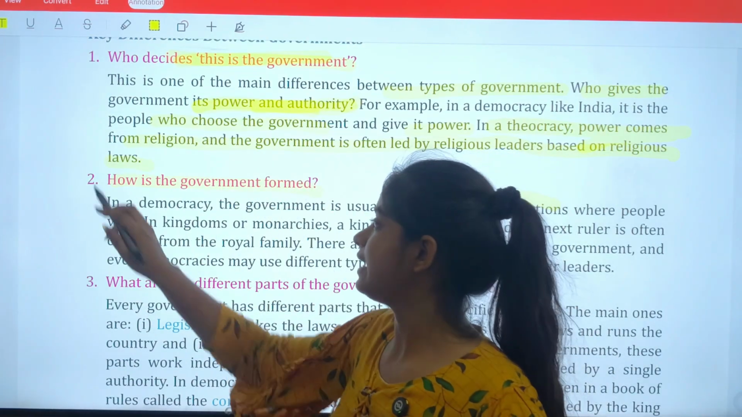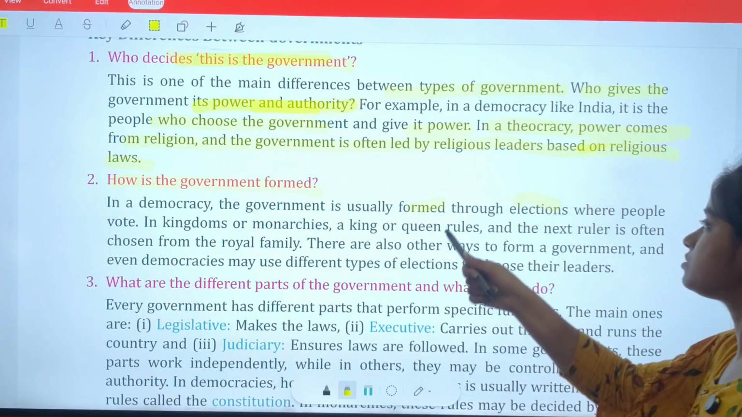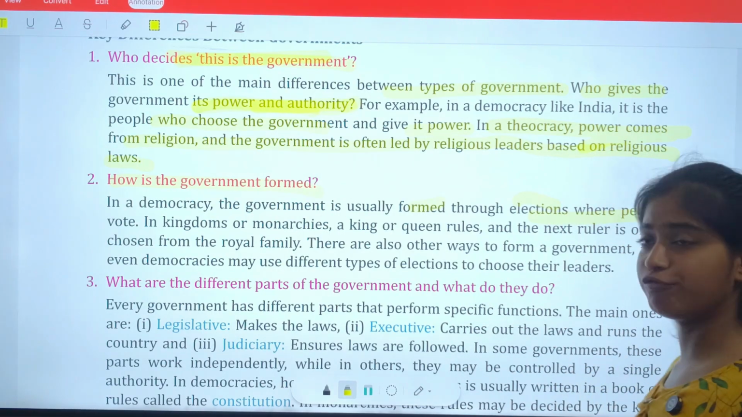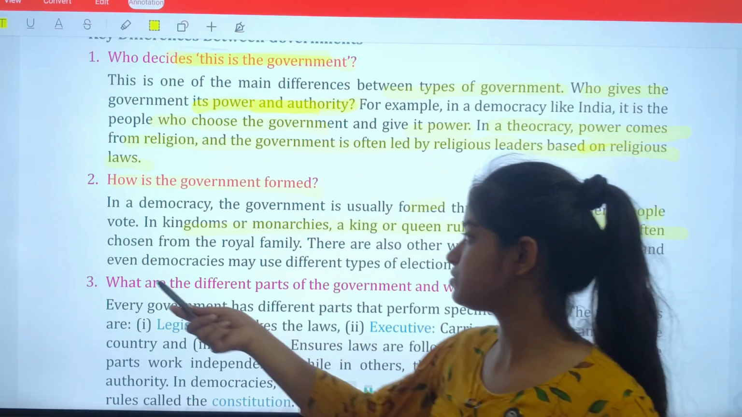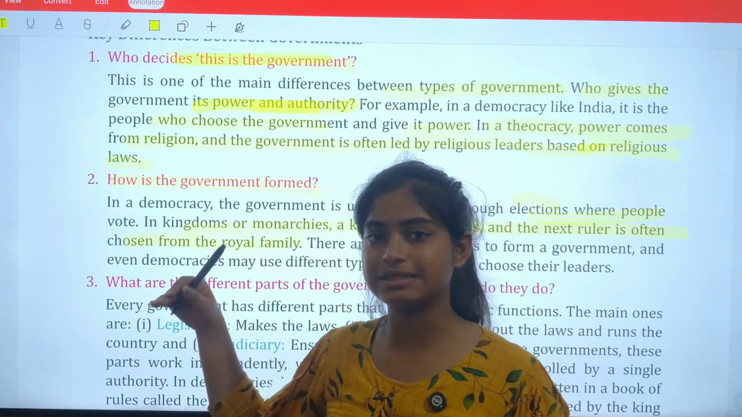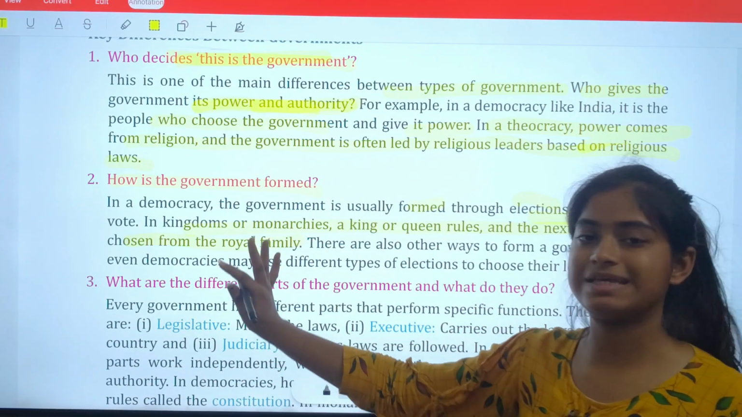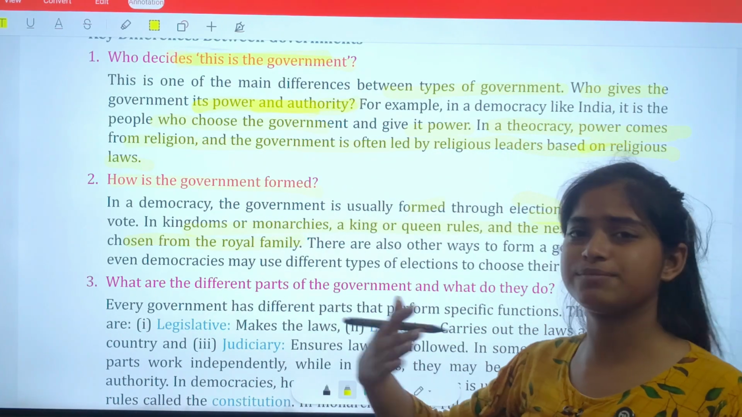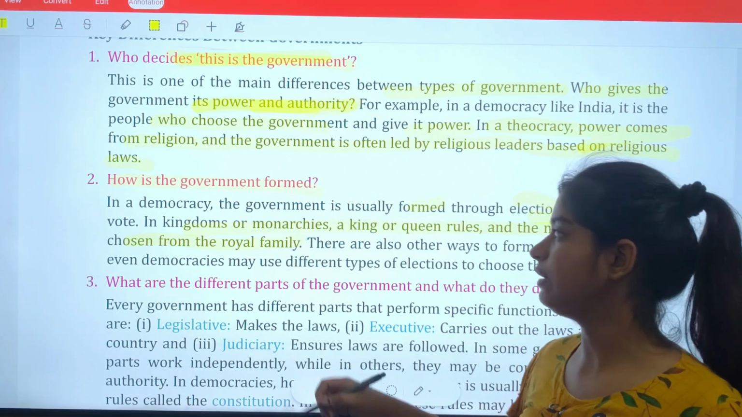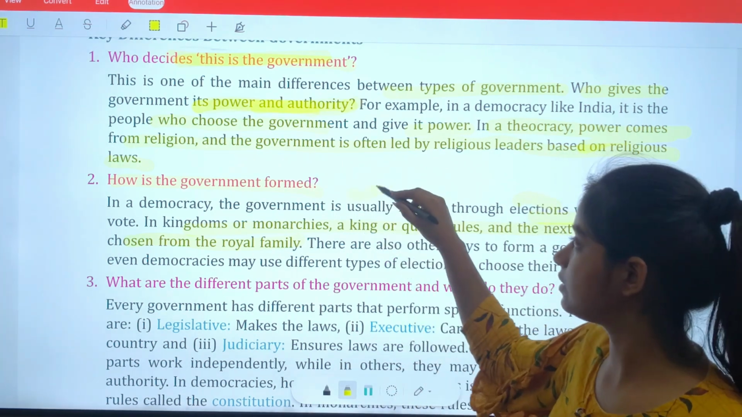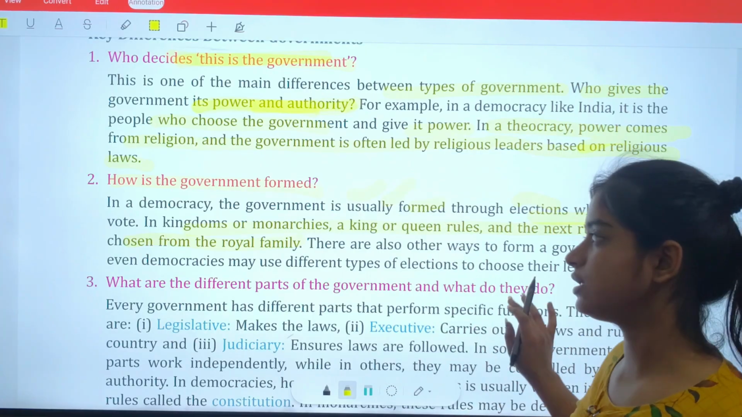Now, how is a government actually formed? In a democracy, the usual way is through elections where people vote. In kingdoms or monarchies, a king or queen rules. The next ruler is often chosen from the royal family. I have already discussed that this kind of legacy is followed. This type of king's heir will become the next king. This kind of custom keeps on moving. But in a democracy, generally people give votes and elect the government.